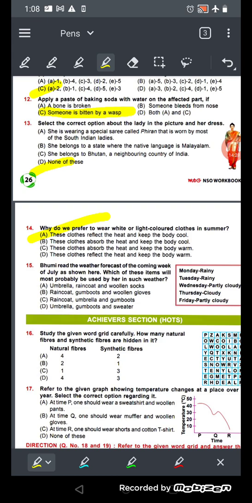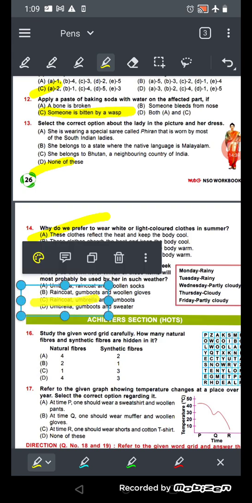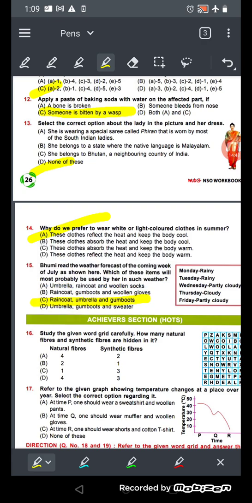Number C, raincoat, umbrella and gumboots. Okay, umbrella, gumboots and sweater is also wrong. So the answer will be number C. We wear the raincoat, we take the umbrella, and gumboots we wear on our feet for what? To protect our body from the rain.